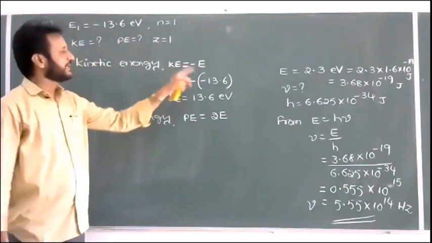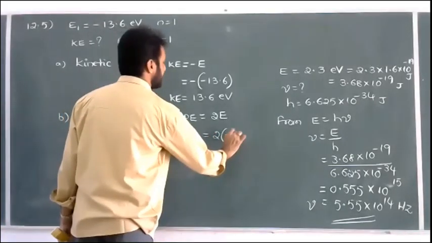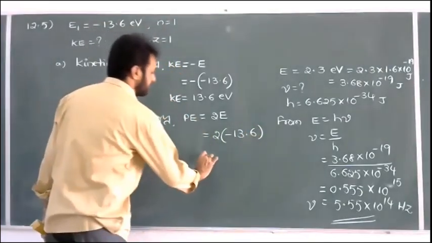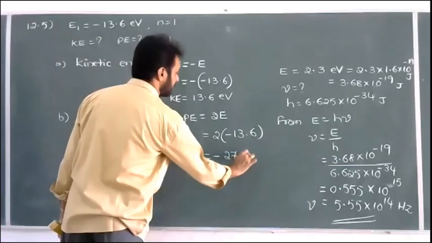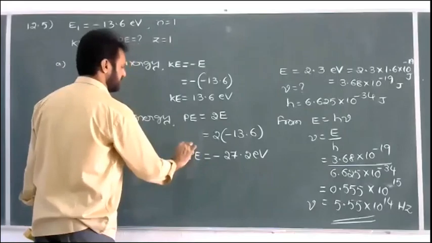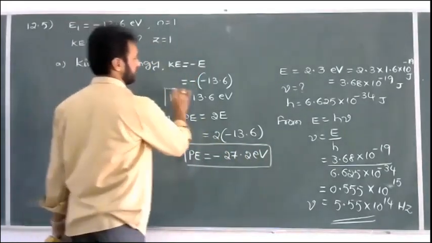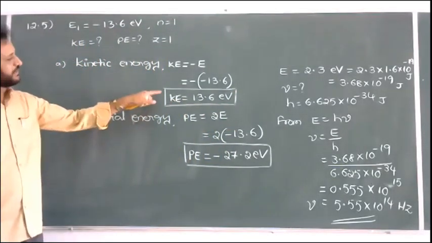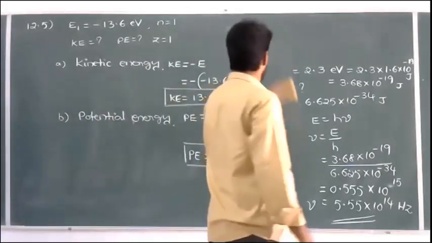But K is equal to minus E. Now I'll write here, 2 into E is equal to minus 2 into 13.6, which is 27.2 electron volt. So it is one of the simple questions. The kinetic energy of the electron is 13.6 electron volt and the potential energy of the electron is equal to minus 27.2 electron volt.